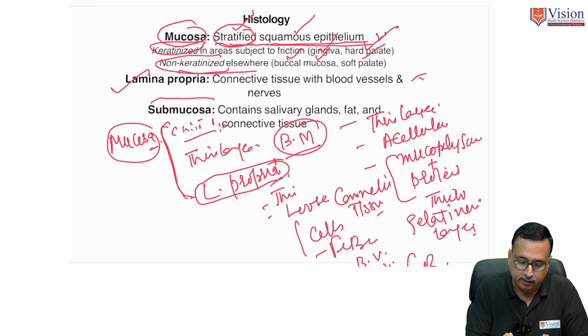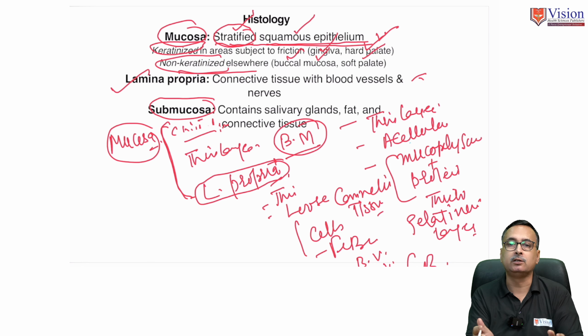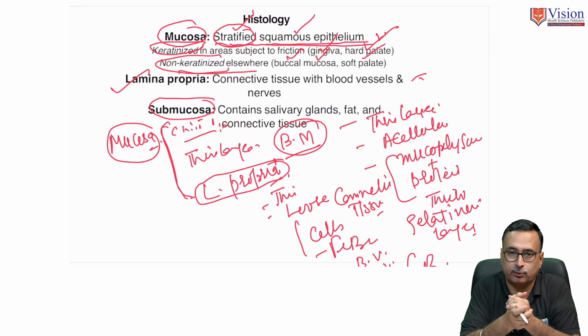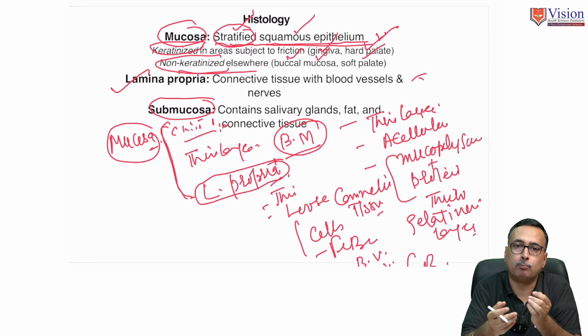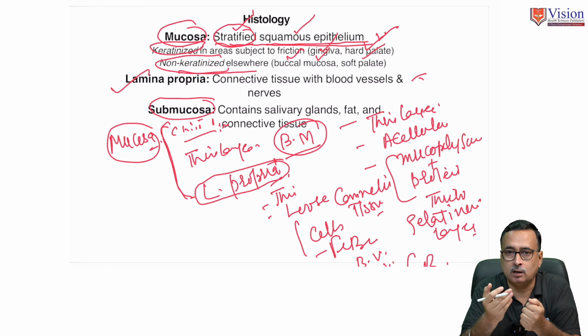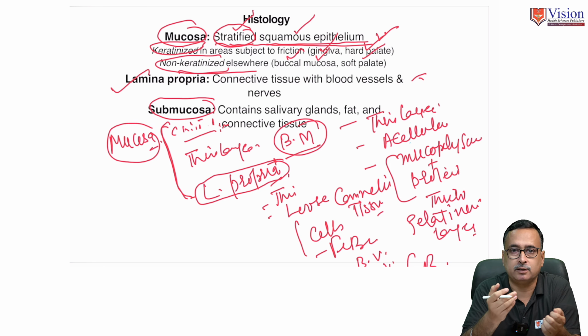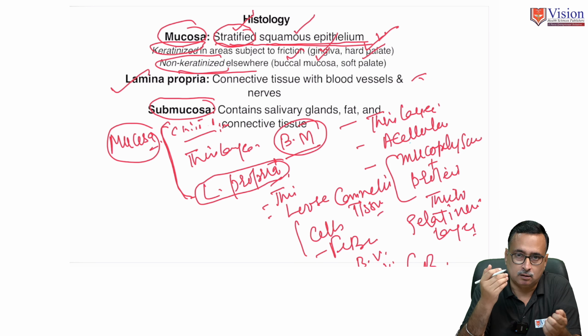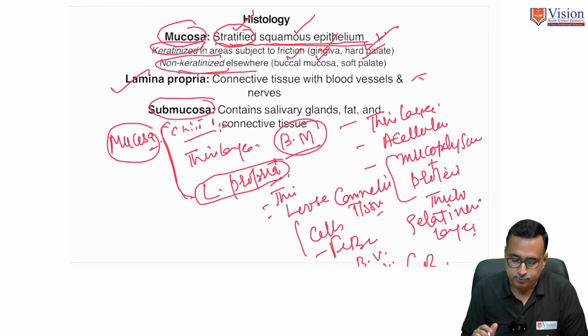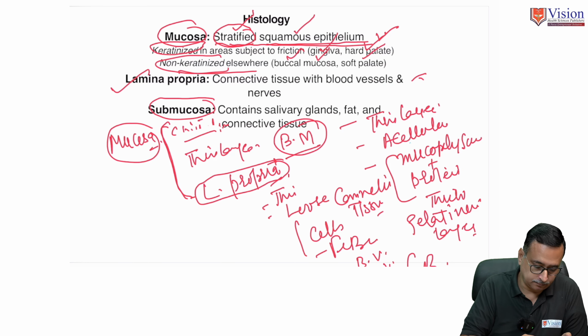Now the second layer, beneath mucosa, is the submucosa. Submucosa is made up of dense connective tissue and its components are cells like fibroblasts, immune cells, macrophages, lymph vessels, blood vessels, and nerve fibers. Plus it contains fat cells and glandular tissues, and these together constitute submucosa.